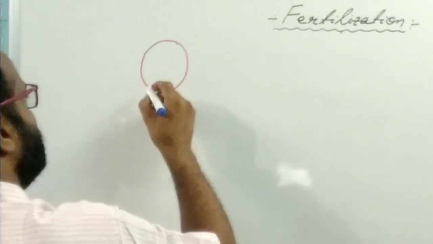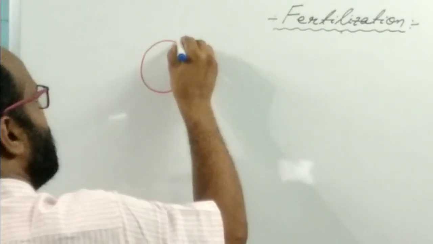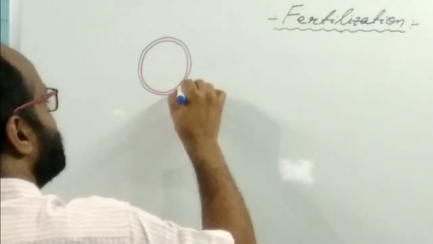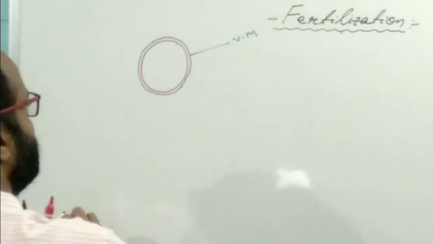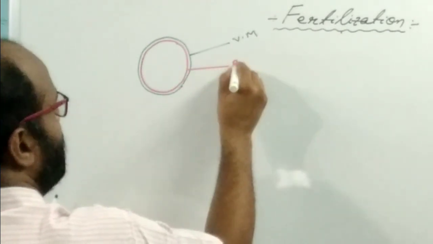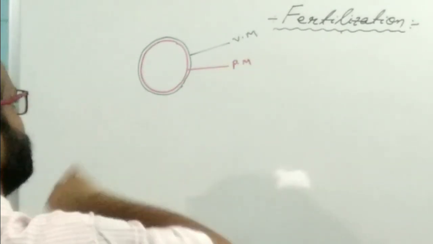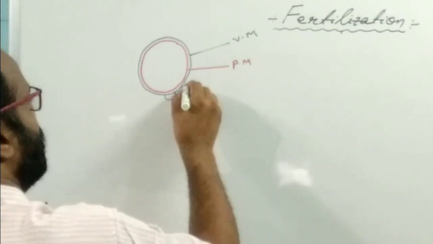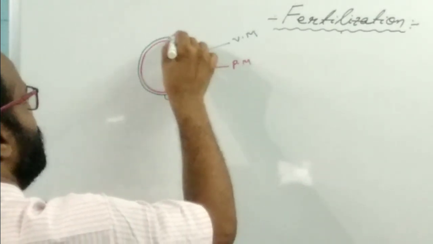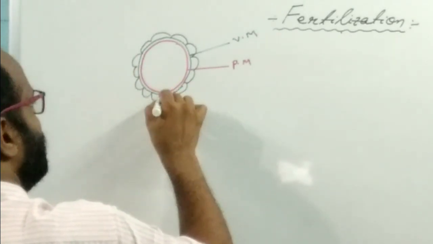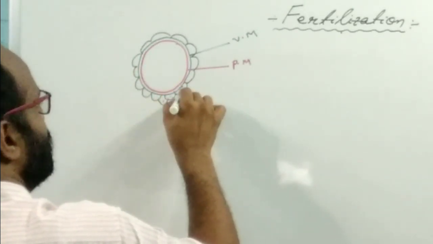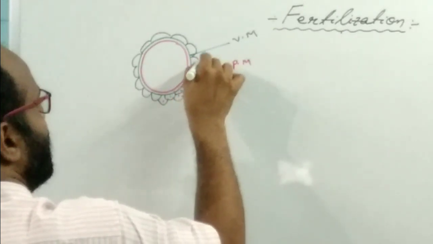So this is the ovum. Inner is the plasma membrane. The outer cells are the granulosa cells, which form the corona radiata.